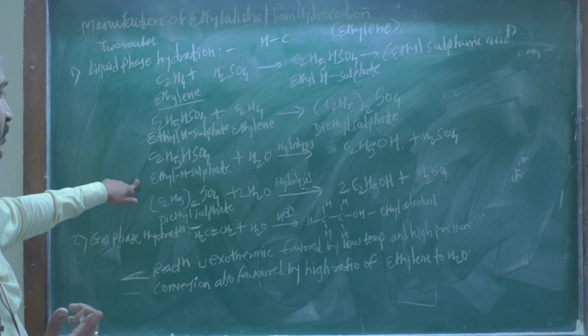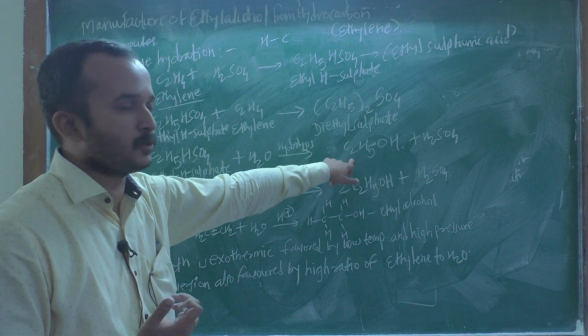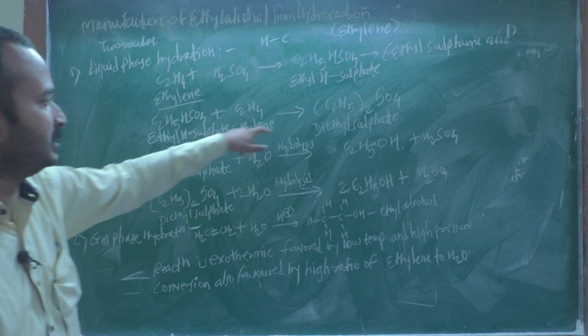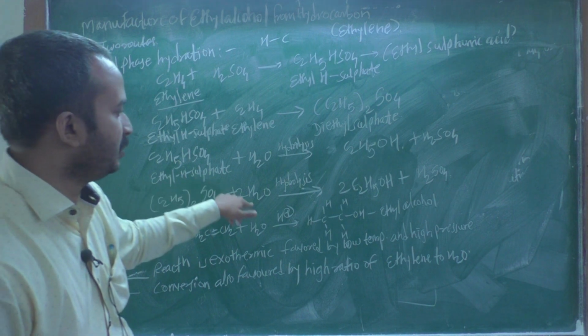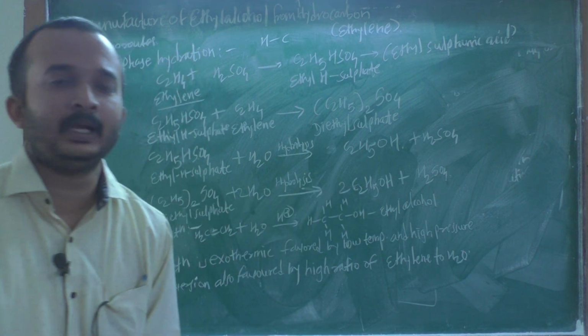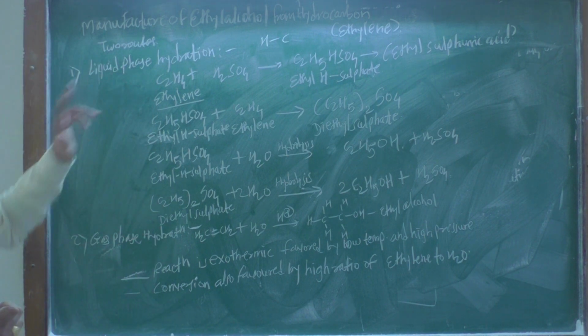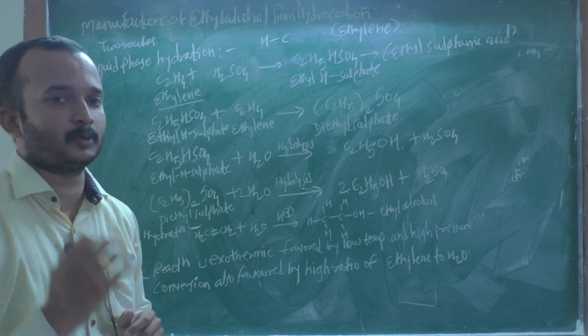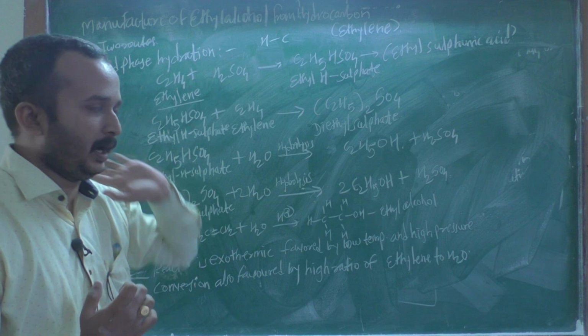These two products: the first product, you have to hydrolyze it to form ethyl alcohol. Then you take the second product, diethyl sulfate, and in the presence of hydrolysis, you form two times the ethyl alcohol product. Okay, so this is all about the liquid phase hydration, and this is the first route for manufacturing ethyl alcohol from hydrocarbon.